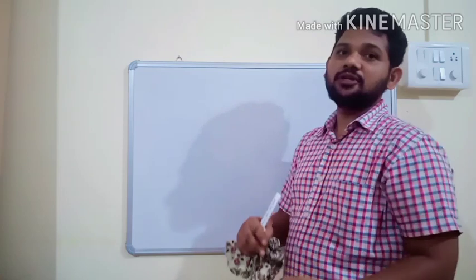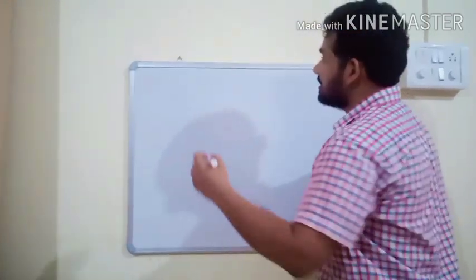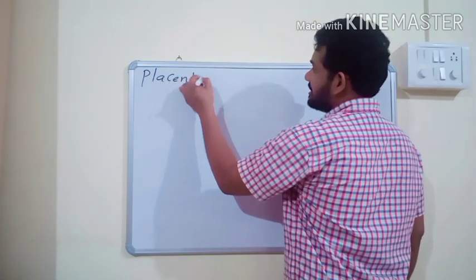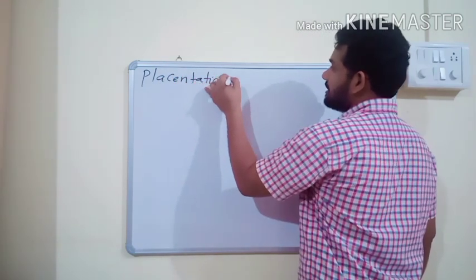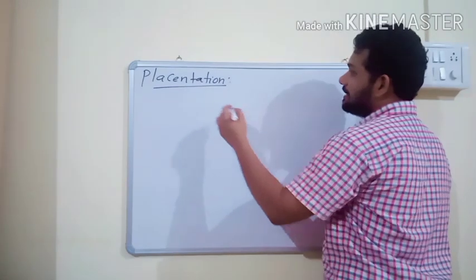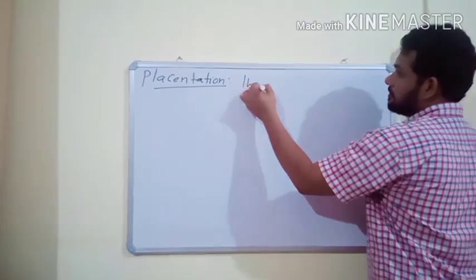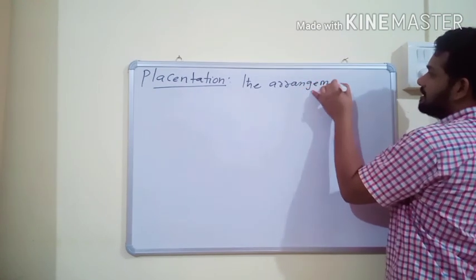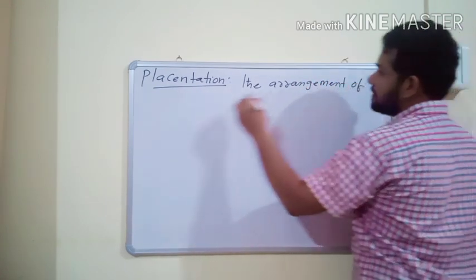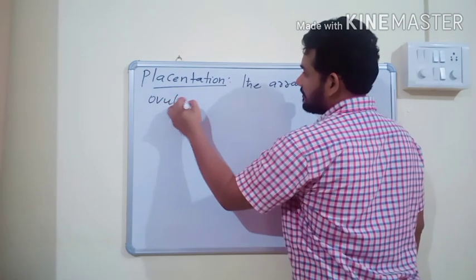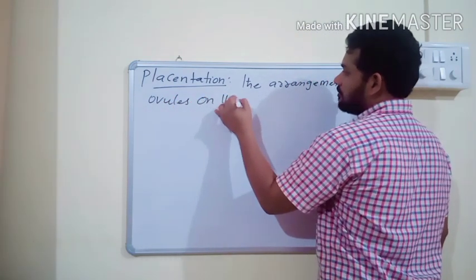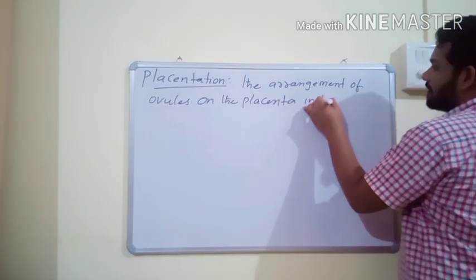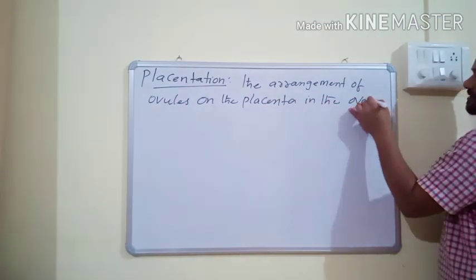And the arrangement of ovules inside the ovary is known as placentation. So what is placentation? The arrangement of ovules on the placenta in the ovary is known as placentation.